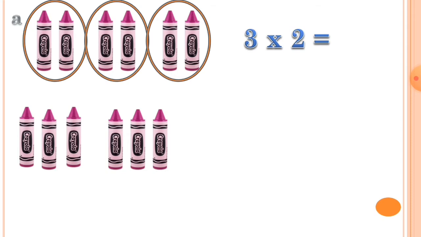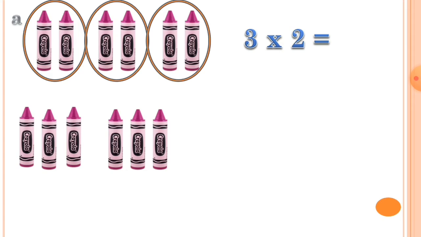So here I am writing 3 2s, but what is the meaning of it? Let me explain. This 3 indicates there are 3 groups. The first digit, which is 3, indicates that there are 3 groups. Here is 1, here is 2, and here is 3. So 3 indicates the number of groups.